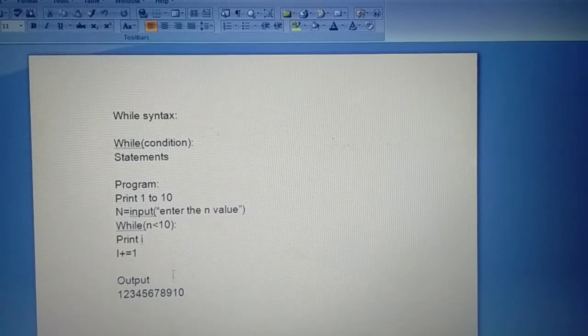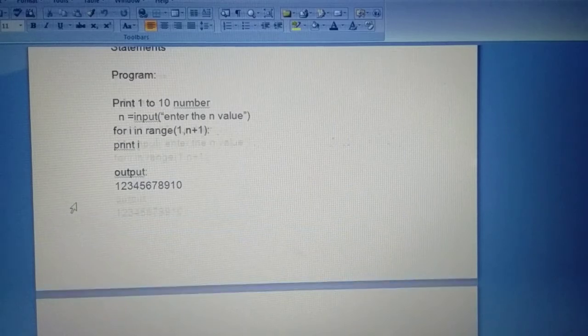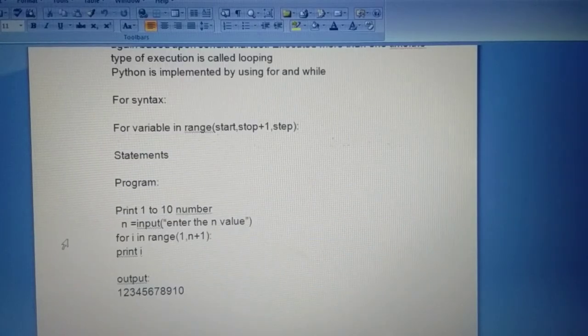So for loop and while loop are used in Python for repeated processing. In repeated processing, when the condition is true, we should process continually. That is called looping.